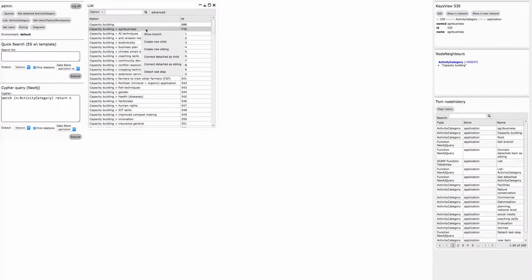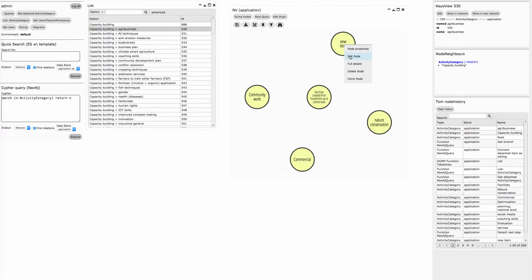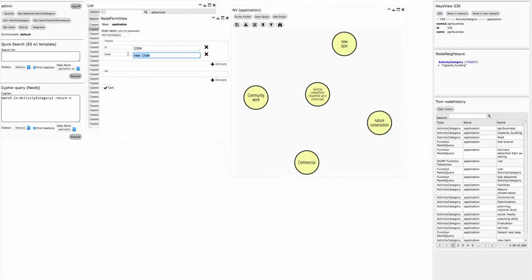And you saw there are sometimes detached nodes, like the one that I just detached. Okay, I have my new item, so let's rename that one to some node XYZ.